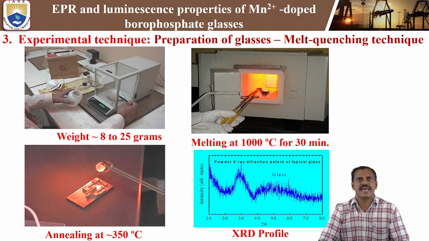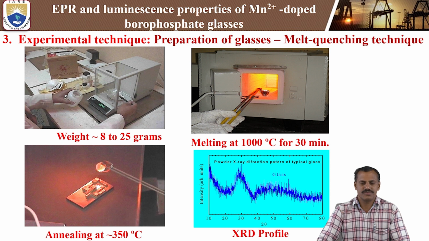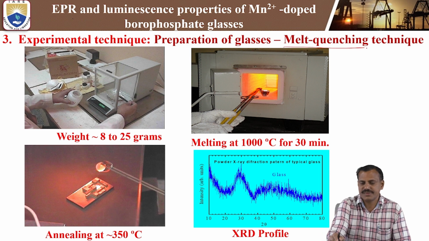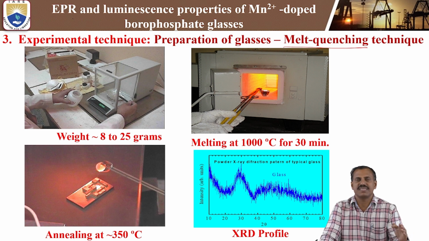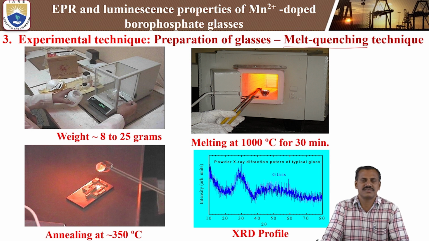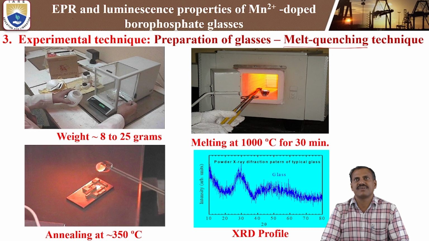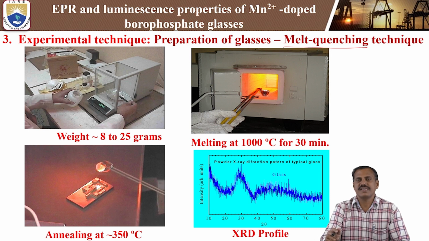Next, coming to the experimental technique, the preparation of glasses. The glasses are prepared by using the melt quenching technique. Melt quenching is nothing but using a high temperature and suddenly bringing it down to room temperature. For example, in the case of borophosphate glasses, we keep the temperature at 1000 degrees centigrade and then cool down to room temperature. That method is called the melt quenching technique.